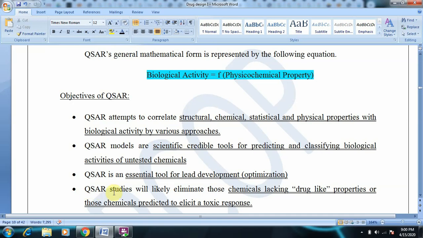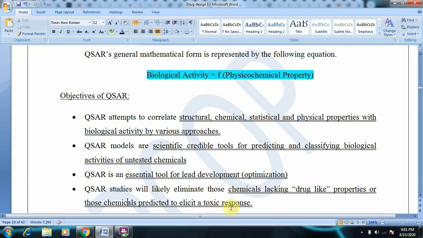Next, QSAR studies will likely eliminate those chemicals which lack drug-like properties and those which are predicted to elicit a toxic response. Based on QSAR studies, we can categorize the ligands: one category belongs to the molecules which are capable of acting as drugs, and the other to those which do not have any properties of a drug.